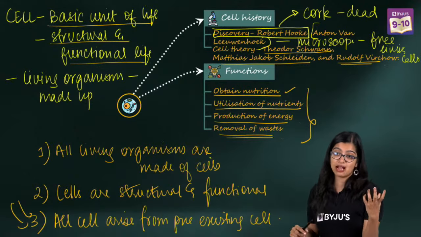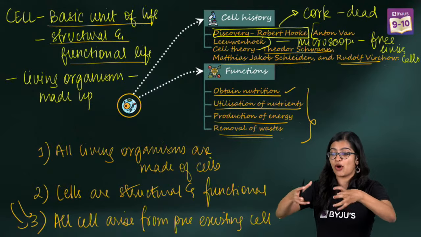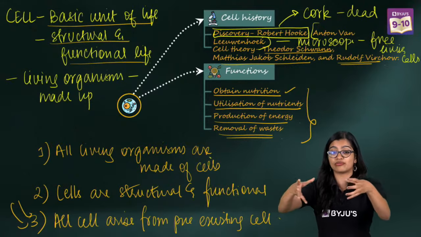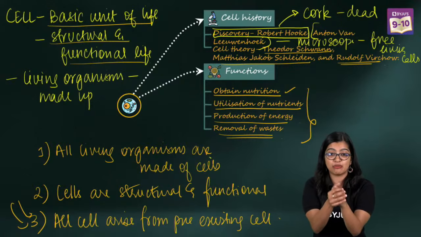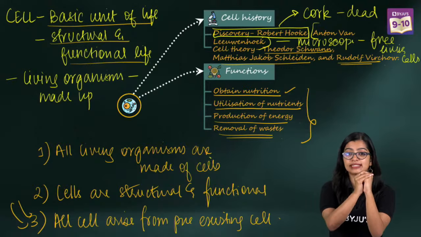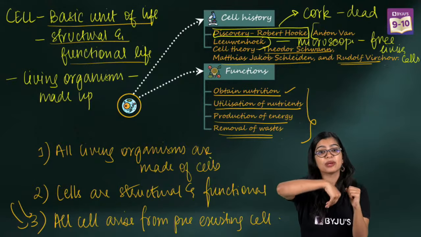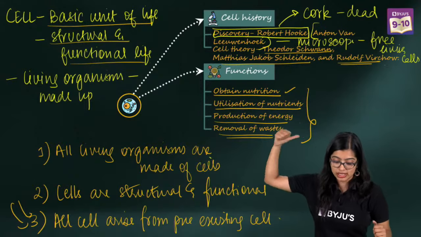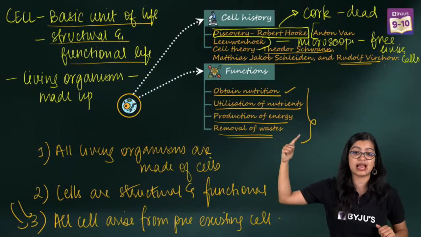Ma'am, how is a cell formed? See, the first cell was formed by coagulation. When many inorganic components came together, it formed the first cell. But from the first cell, we see that every new cell arises from a pre-existing cell, right? So this was all about cell history and cell function.